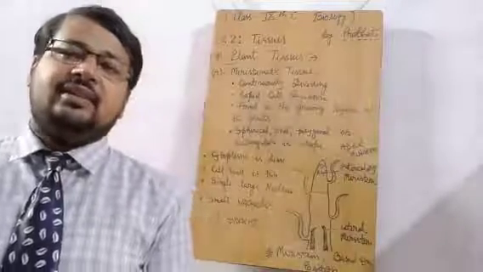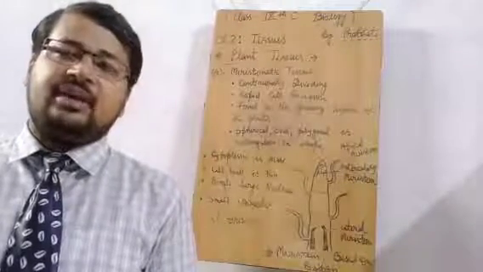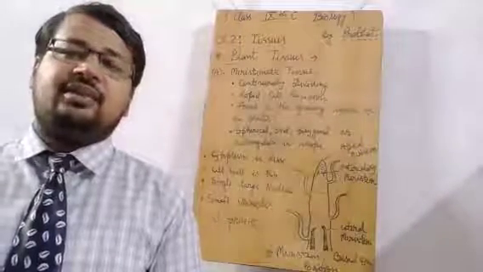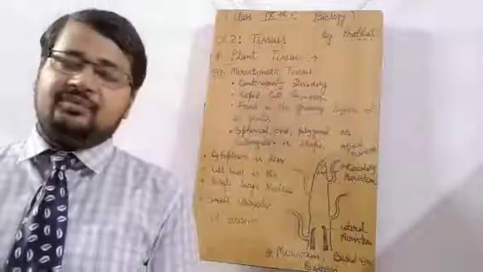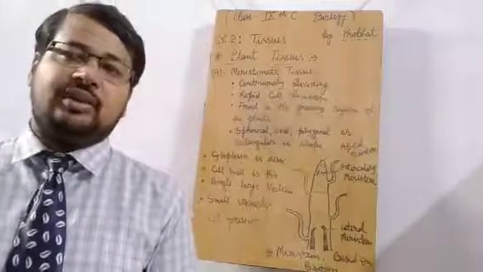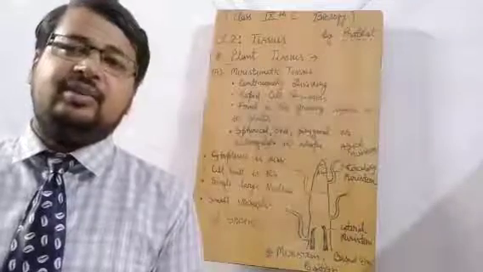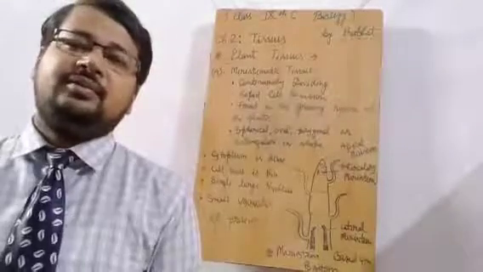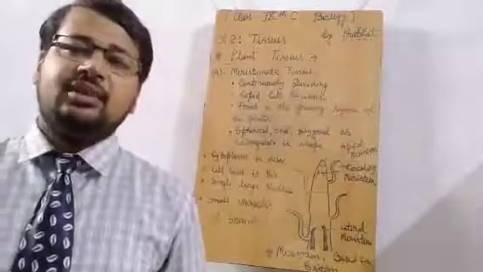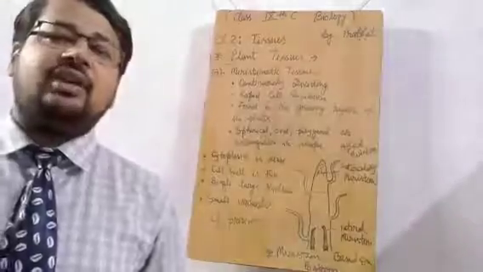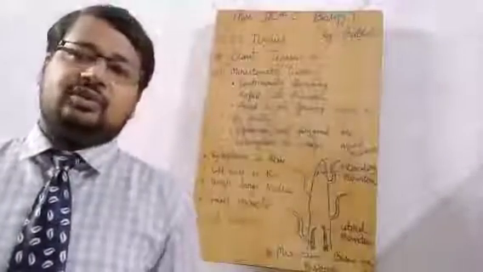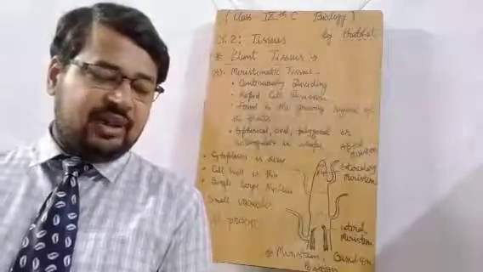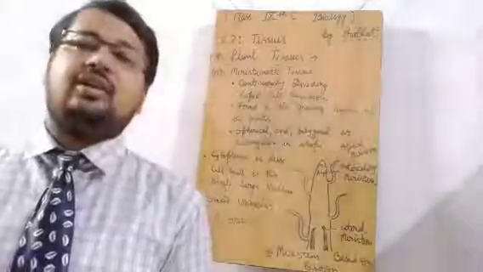Whereas in plants there are different types of cells, their pattern is also different, and their growth and development is also different. In each and every part of the plant, the growth and development pattern of the cells is not the same. In some parts the cells are dividing very rapidly and the growth and development is very fast, whereas in some parts it is stagnant, or at least you can say that there is no growth after a certain period of time. Last one is that organs and organ systems have more specialized and complex structural organization.